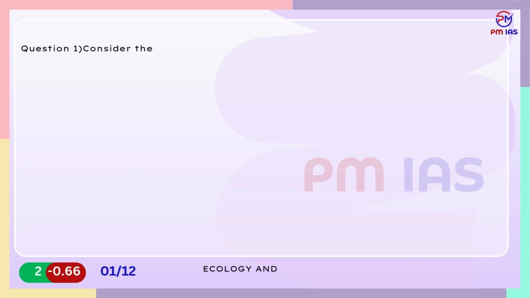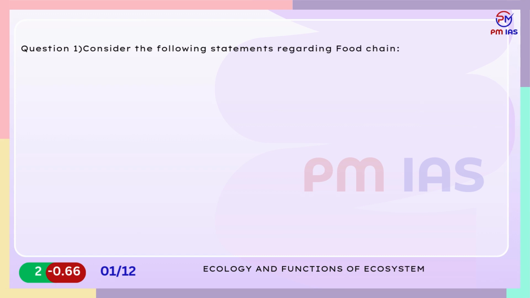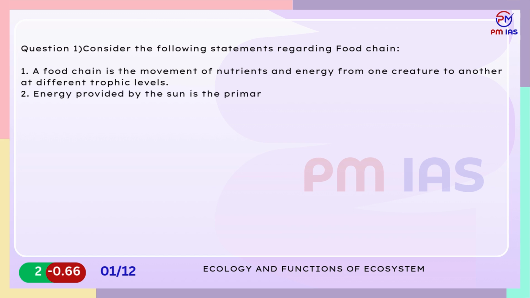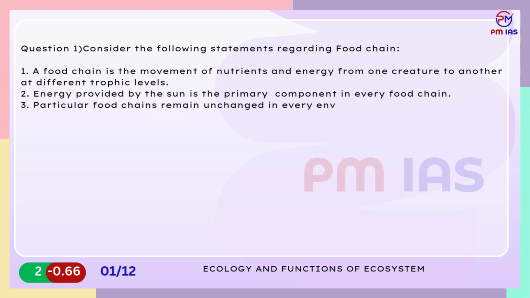Ecology and functions of ecosystem. Question 1. Consider the following statements regarding food chain. 1. A food chain is the movement of nutrients and energy from one creature to another at different trophic levels. 2. Energy provided by the sun is the primary component in every food chain. 3. Particular food chains remain unchanged in every environment. Which of the statements given above is correct?